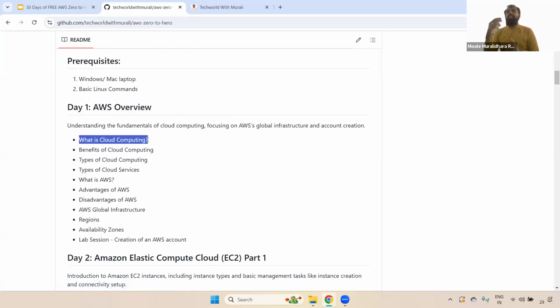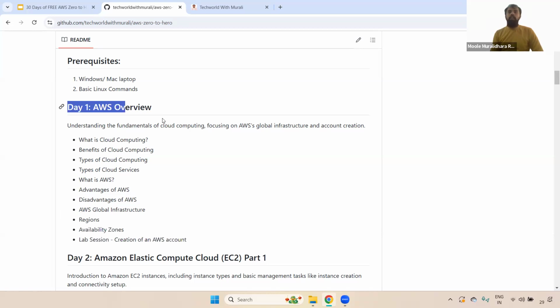In the day one session, I'm going to discuss the AWS overview. Here, I'm going to discuss cloud computing, the benefits of using cloud computing, the types of cloud computing, the types of cloud services, what is AWS, the advantages of using AWS, the drawbacks of using AWS, AWS global infrastructure, what regions and availability zones are and where exactly they will be used, and also the creation of an AWS account.